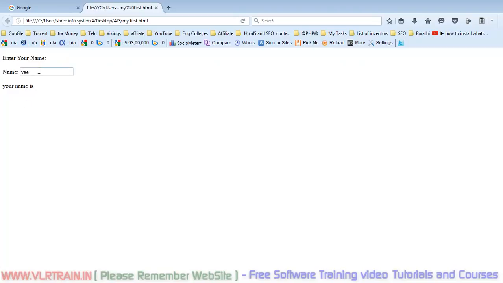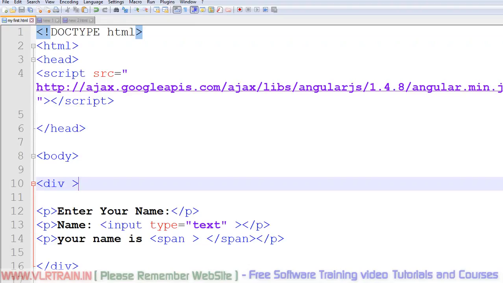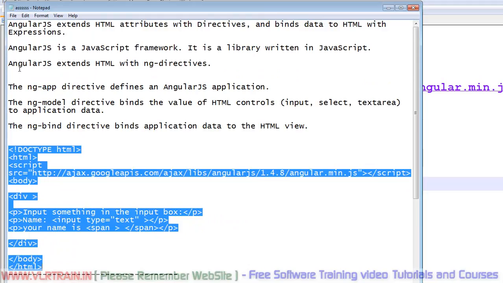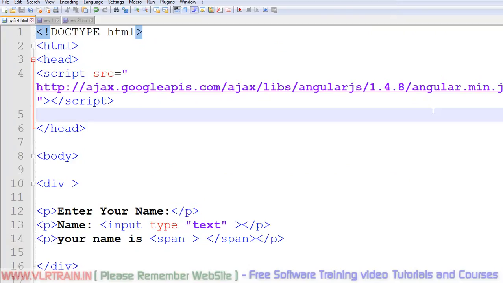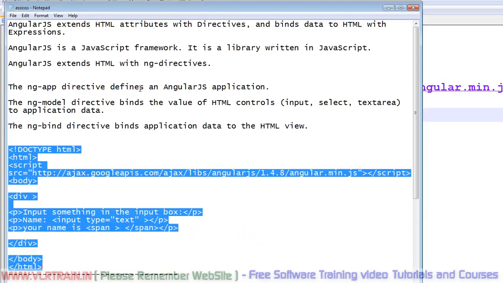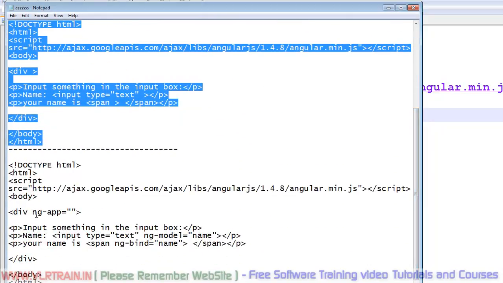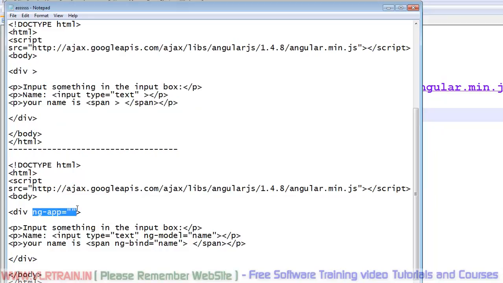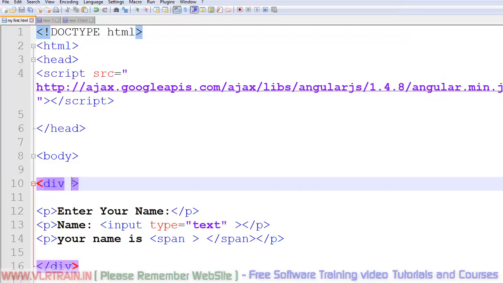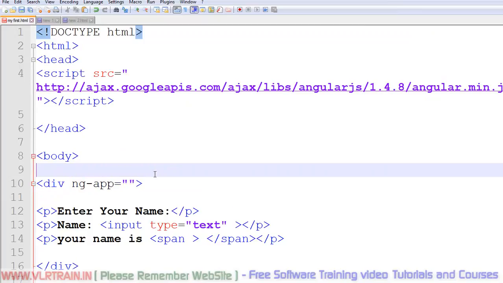For that purpose, first use the ng-app directive to define the AngularJS application. In the div, use ng-app.